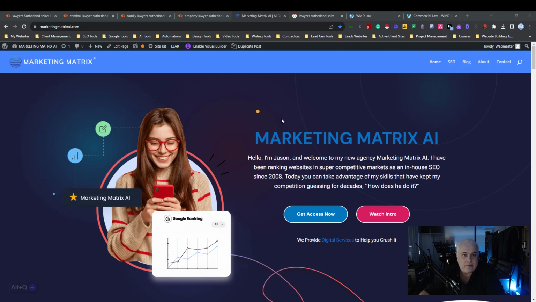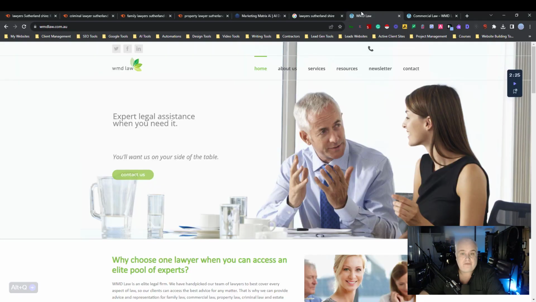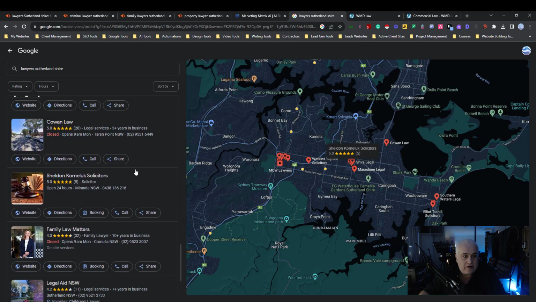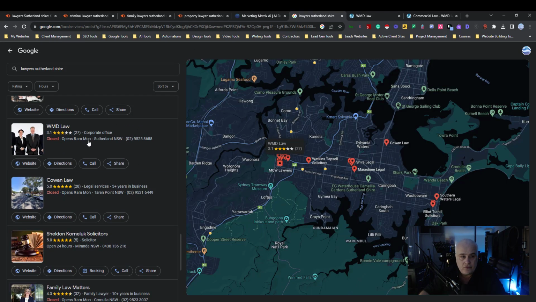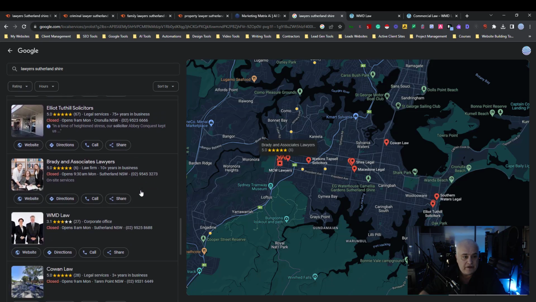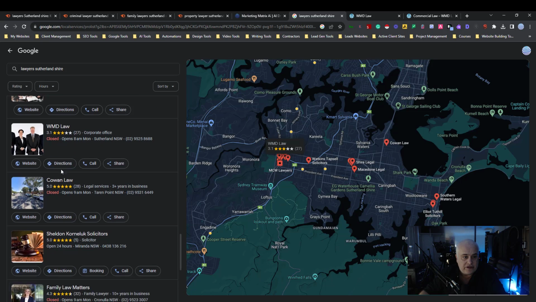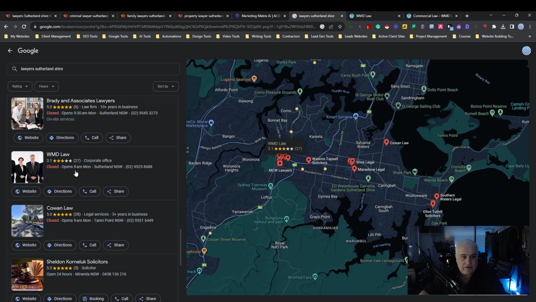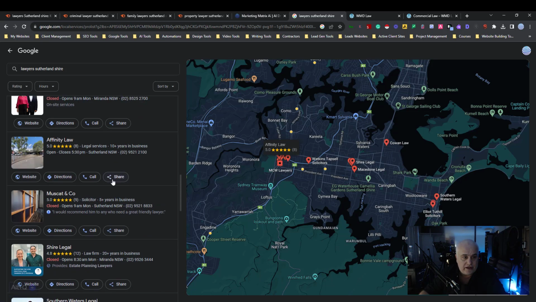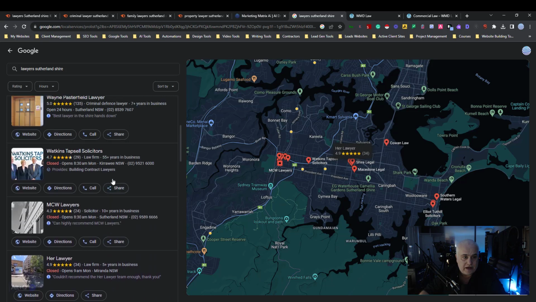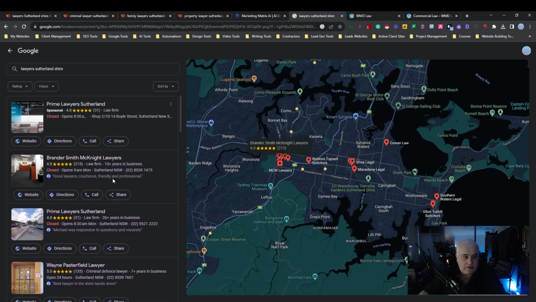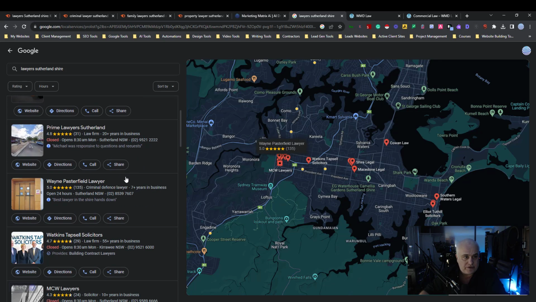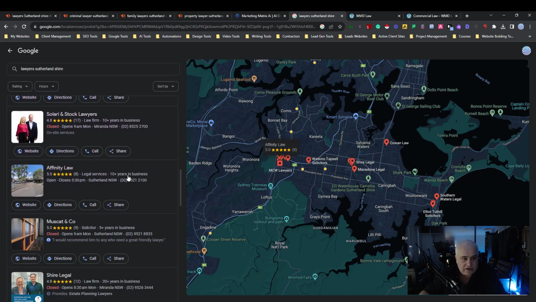So today we're going to do a bit of an audit on some local law firms in the Sutherland Shire. I randomly picked this mob and just found them in Google. We typed in "lawyers Sutherland Shire", had a bit of a scroll through, and these guys have got a 3.1. That's a low score. You really want to be picking up your SEO game, because a lot of people these days, for local businesses, are going to be looking at your Google listing.